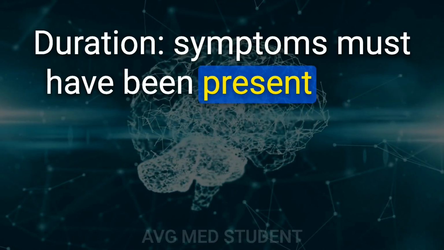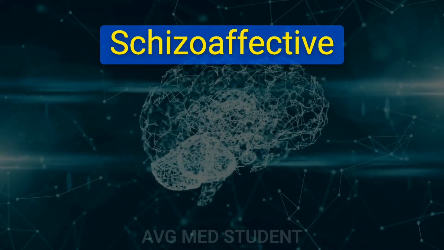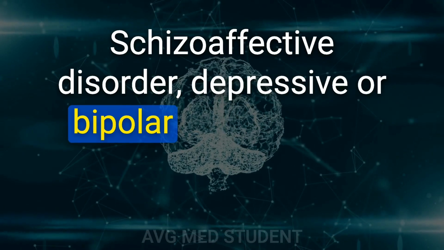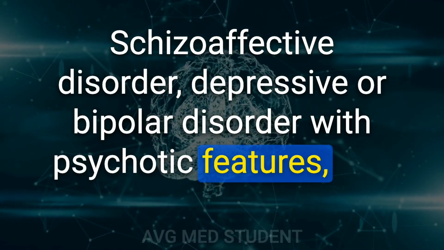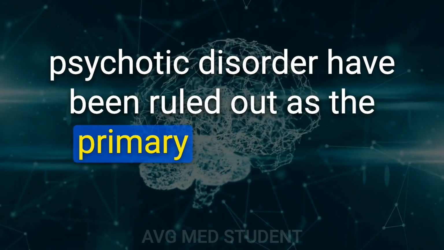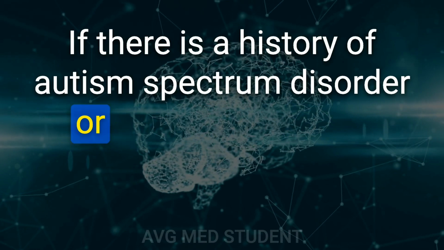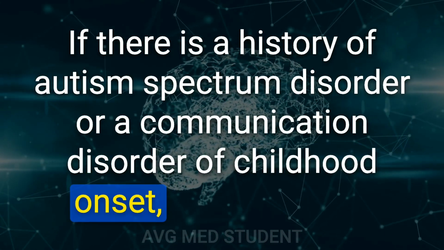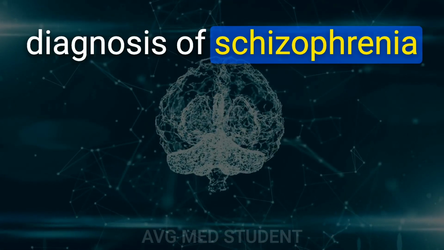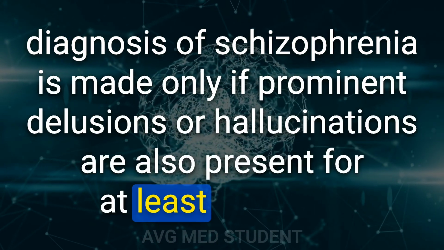Symptoms must have been present for at least 6 months, including at least 1 month of active phase symptoms. Schizoaffective disorder, depressive or bipolar disorder with psychotic features, and substance or medication-induced psychotic disorder have been ruled out as the primary explanation for the symptoms. If there is a history of autism spectrum disorder or a communication disorder of childhood onset, the additional diagnosis of schizophrenia is made only if prominent delusions or hallucinations are also present for at least a month.